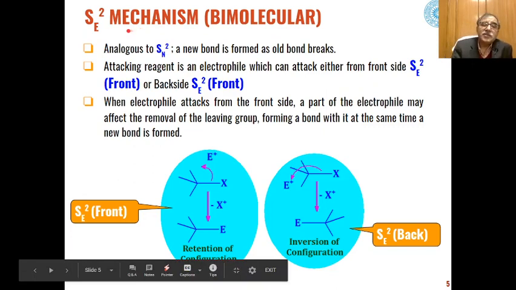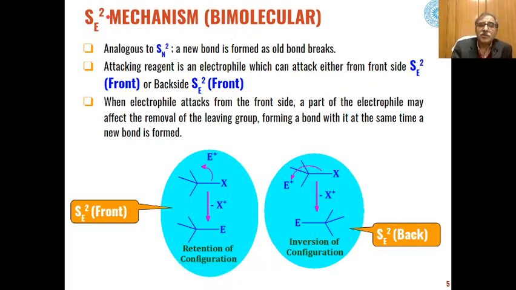Then the second is the bimolecular mechanism, that is electrophilic substitution bimolecular in case of aliphatic systems. Similar to the unimolecular mechanism, this is analogous to nucleophilic substitution bimolecular, and in this case also a new bond is formed and an old bond breaks.